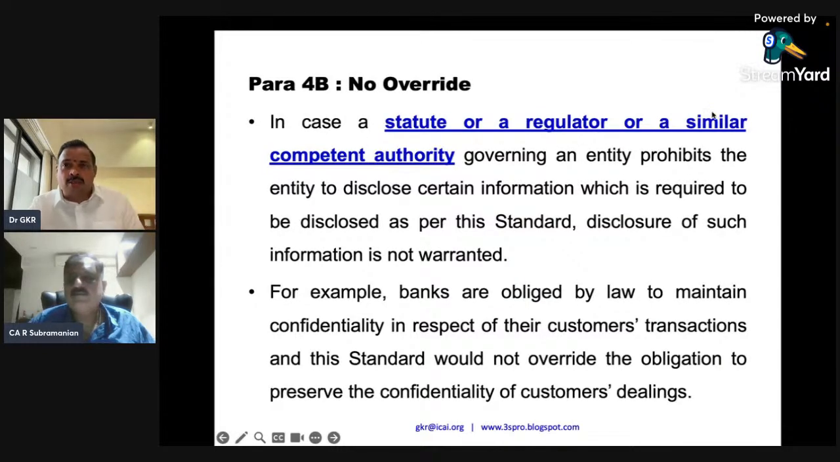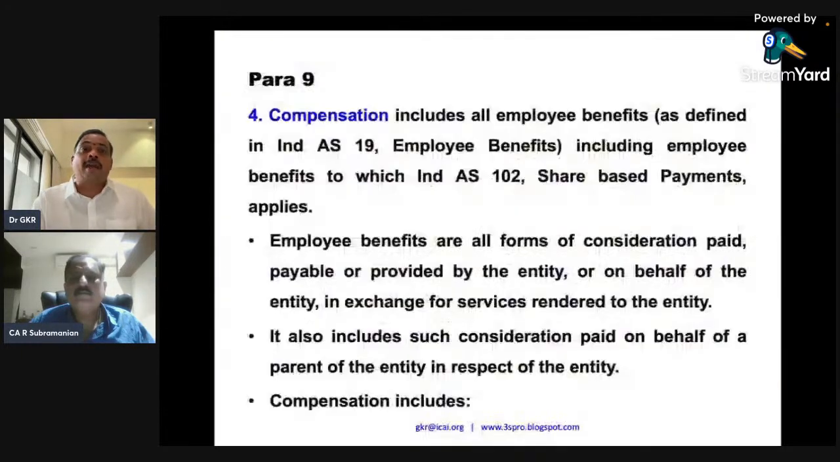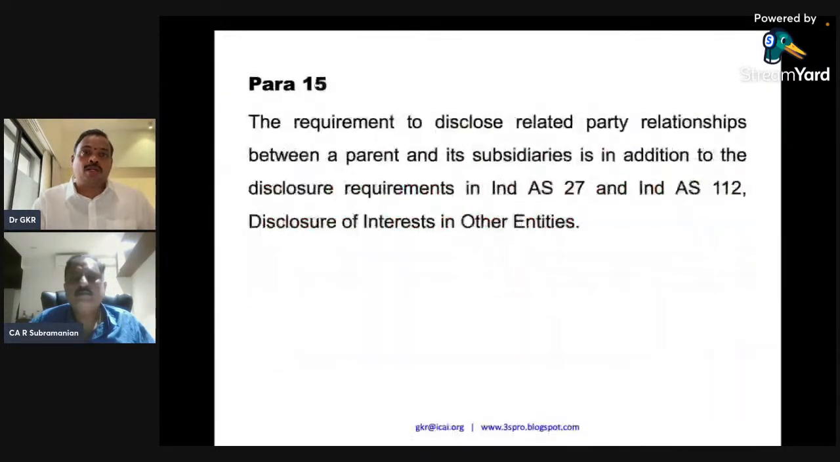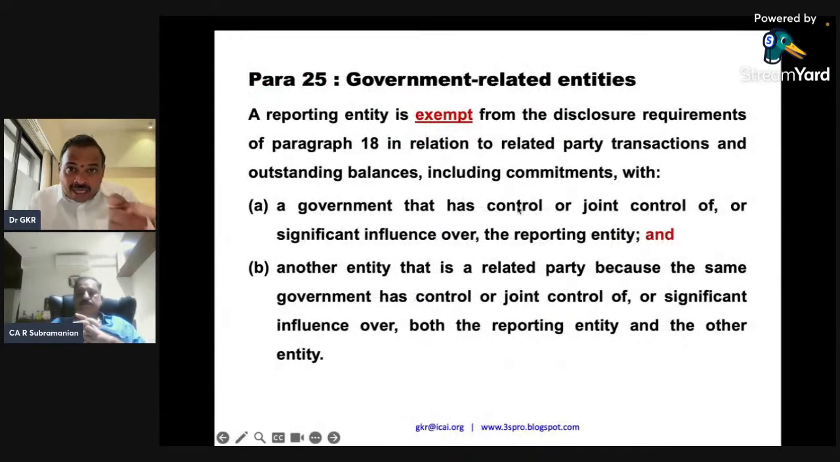Like that, please look at this. In case a statute or a regulator or similar competent authority governing an entity prohibits the entity from disclosing certain information which is required to be disclosed, disclosure is not warranted. So statute, regulator says don't disclose. So, government entity. Now I gave you two examples. What are the two companies? RCF is a government entity. So I want to make a government related entity.